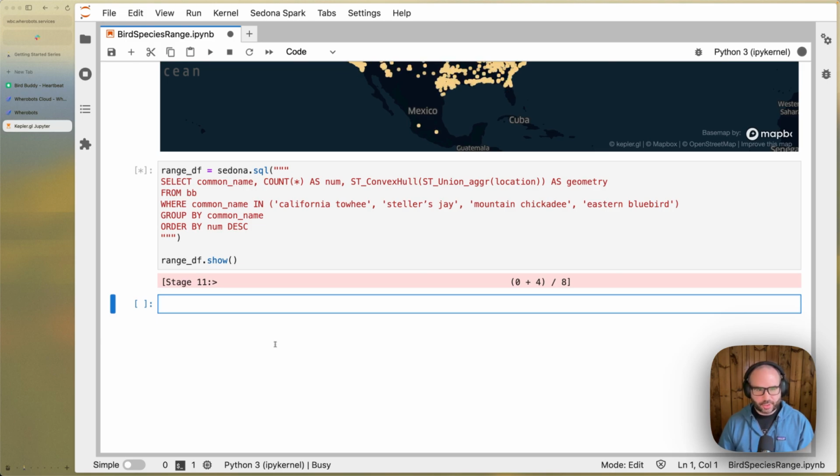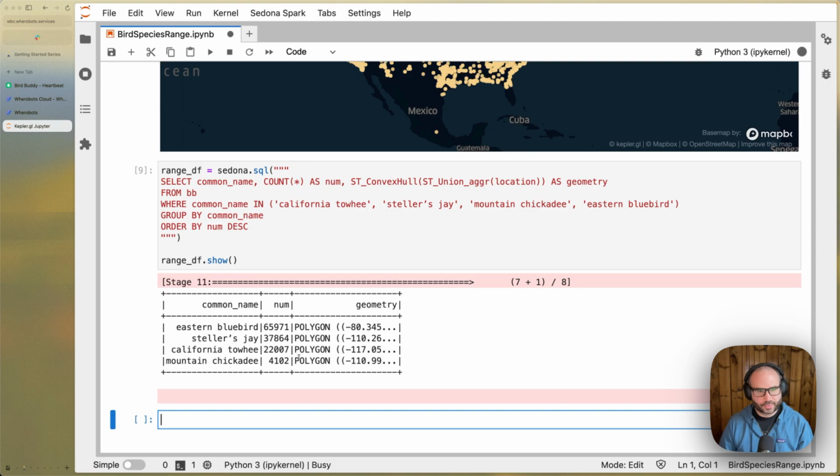So this operation will run, and what we'll end up with is a new data frame, range df, where the geometry will no longer be point geometry. Instead, the geometry column will be polygons representing the convex hull, or the range of each species based on the point observations that we found in the data.